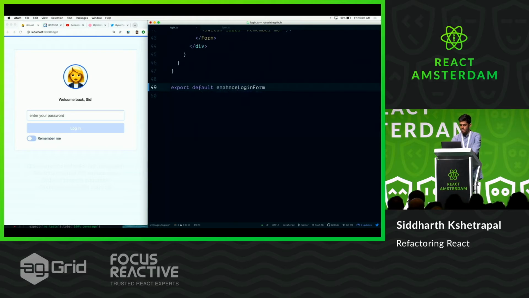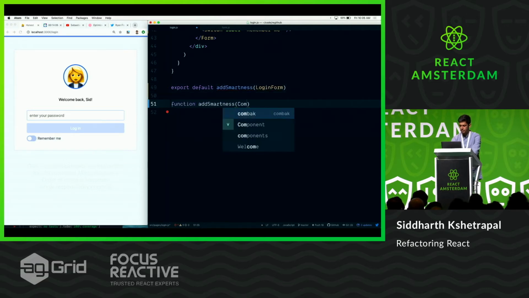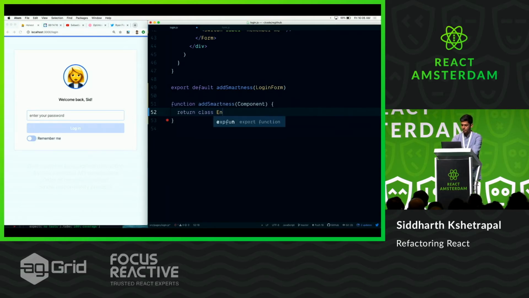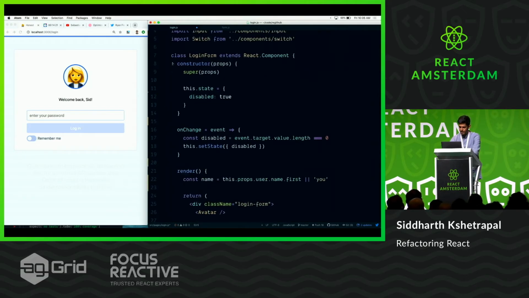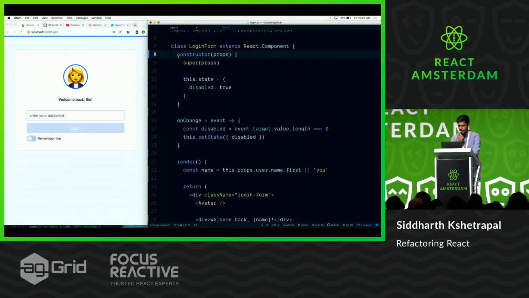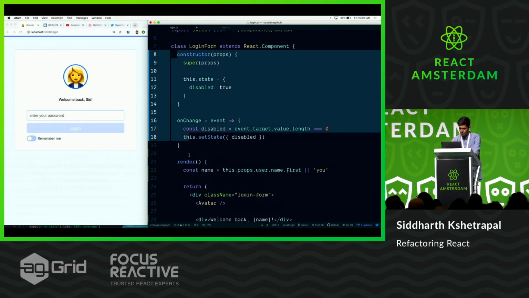So we can do a higher order component. A higher order component works like this. You put, I'm going to say, addSmartness, right? And you wrap the component. So let's write this, addSmartness. It receives a component, and it's supposed to return a smart component. So I'm going to say, enhance is too hard to type, SmartComponent. SmartComponent extends React.Component. And the best part about React is you can just copy paste stuff, which is, to be honest, most of coding anyways. So I can take this entire constructor and onChange.